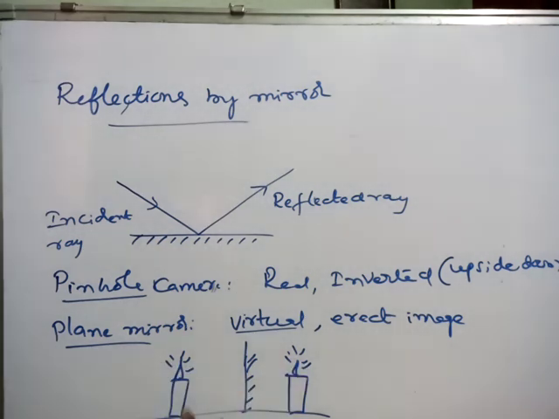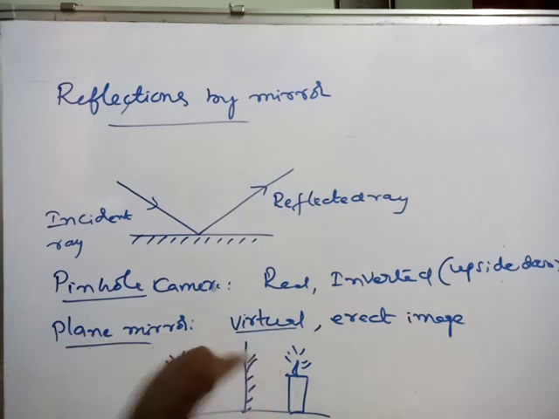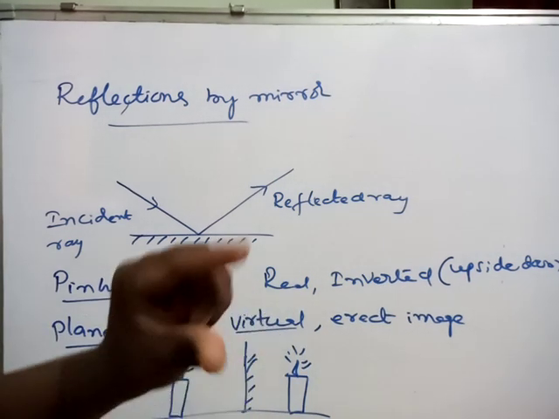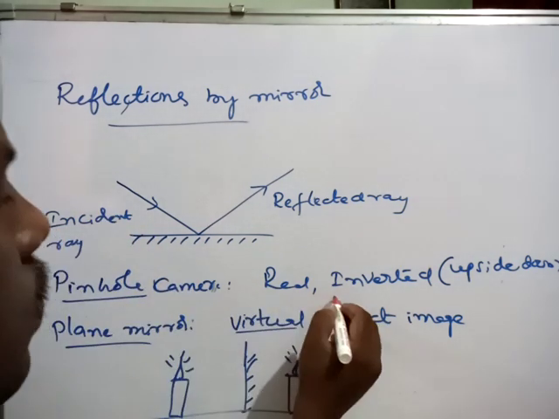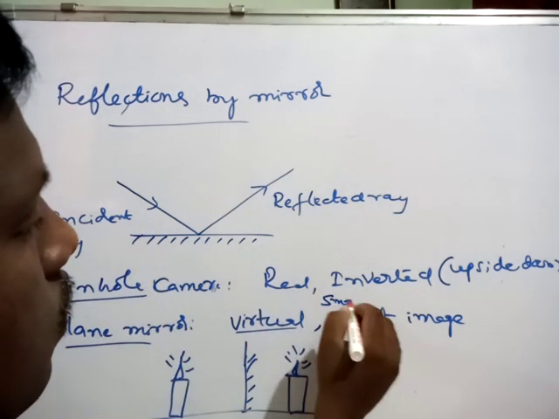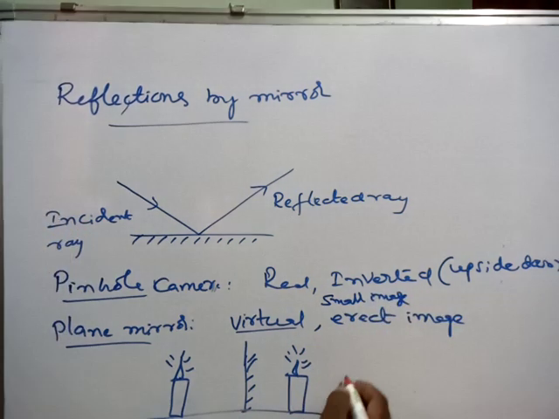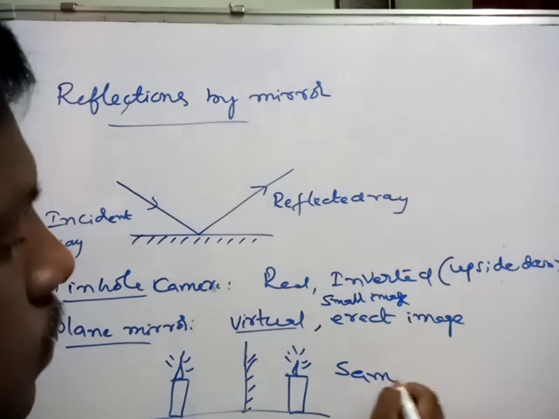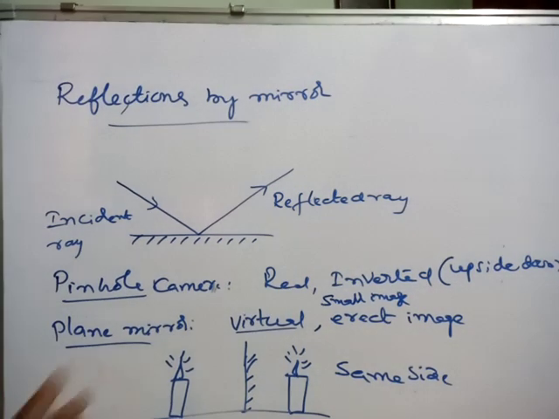And one more thing, size. How much is the size of the object? The image is also the same size. But in the pinhole camera, we get a diminished, small image. Here it is the same size. This is the reflection made by plane mirrors.